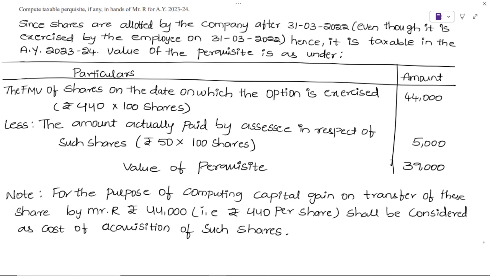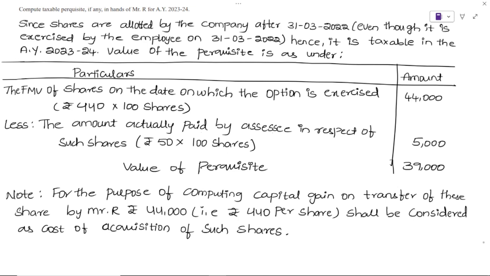Okay, so remember, very importantly, to decide the value, the fair market value on the date of exercise of option is very important. To decide the previous year in which the income arises, the date of allotment is important, right?